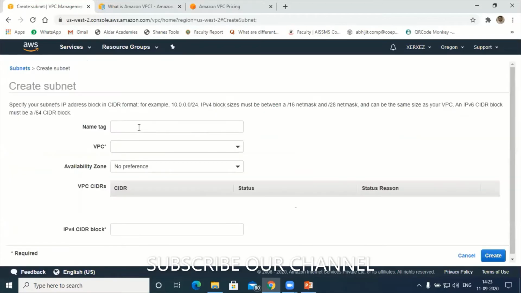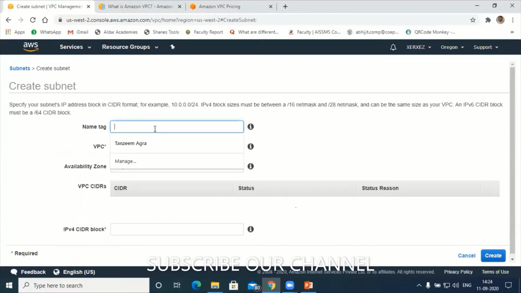Create subnet. Okay, so here, I hope you can see my screen, participants. Yes, sir. So now let's create the first public server. Public server means I will give internet access for that server. Hope you are clear.